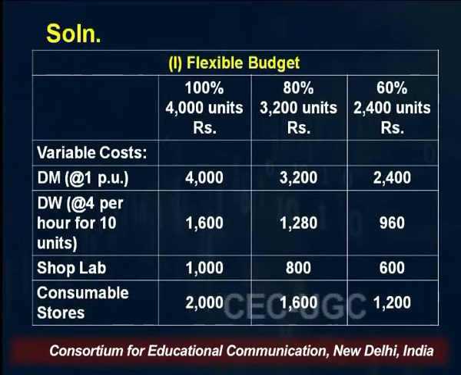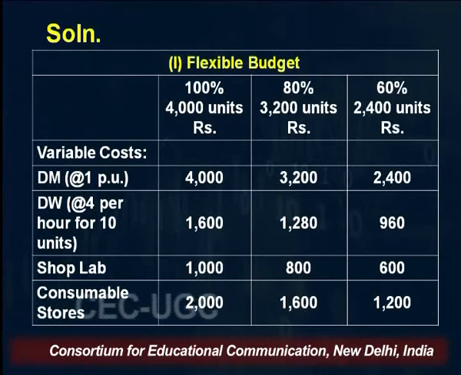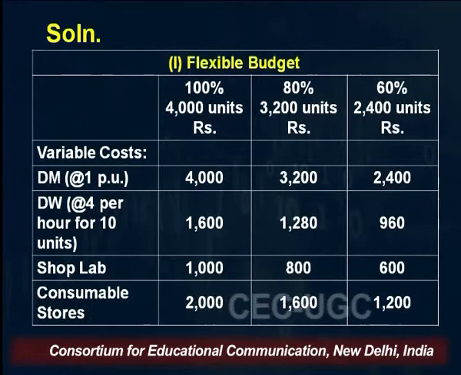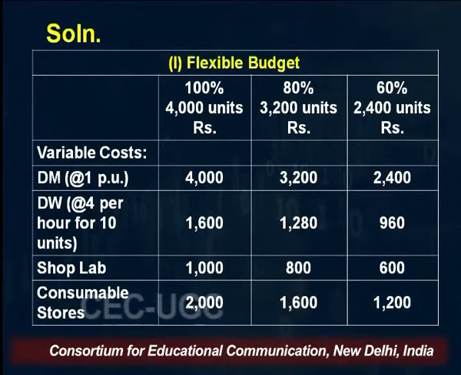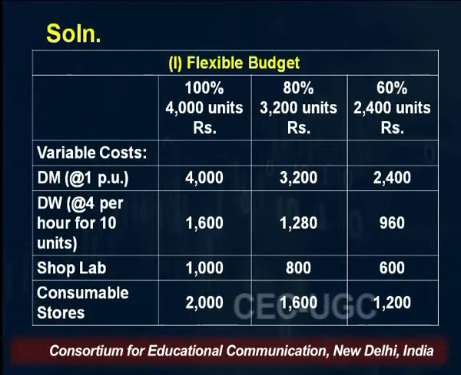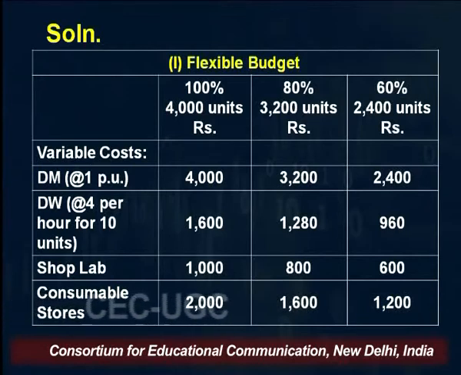In our example, in the question part itself, direct material was given. DM means direct material. It is given at 1 rupee per unit. Since you are being asked to prepare the budget at 3 different levels, 100% capacity level, 80% capacity level and 60% capacity level, and in the beginning of this example we said that 4,000 units is the 100% capacity, so 80% means 3,200 units and 60% means 2,400 units. 400 is equal to 10%.